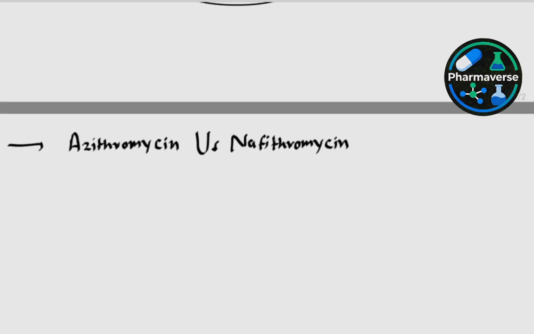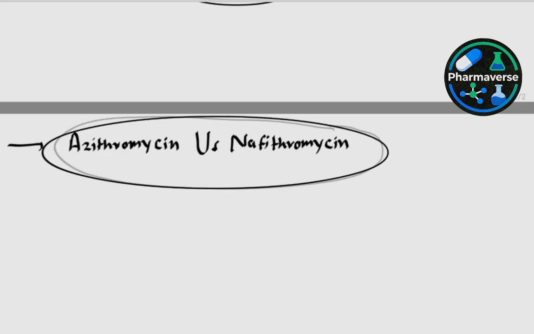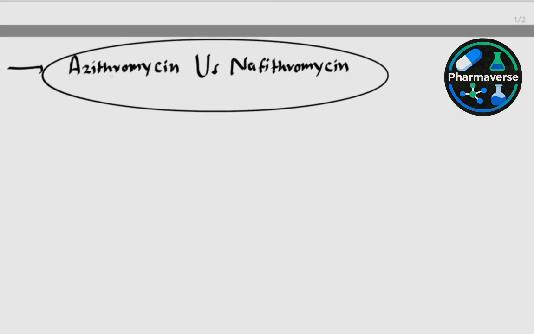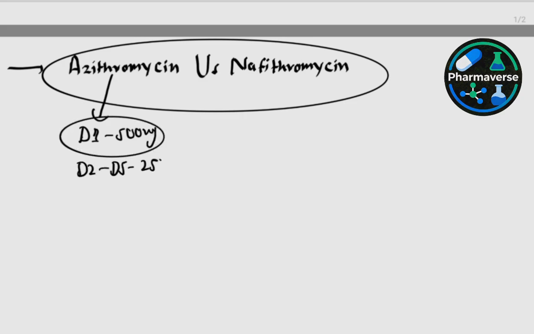Okay, so we'll compare this drug with azithromycin, which is an existing macrolide. The main difference between these two is the duration of treatment. In azithromycin, we start with 500 milligrams per day on day 1, then from day 2 to day 5, it is 250 milligrams. So the total duration is 5 days, whereas in Nafithromycin, the duration is reduced to 3 days only.